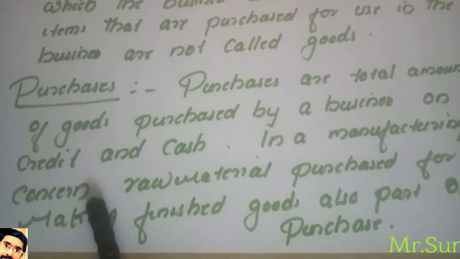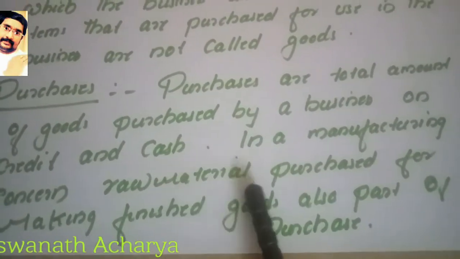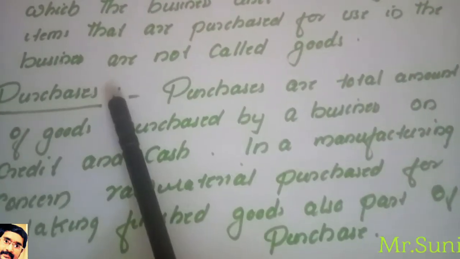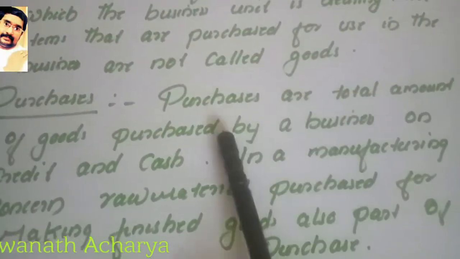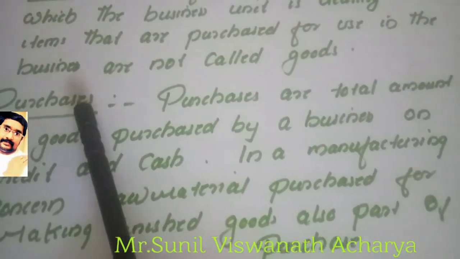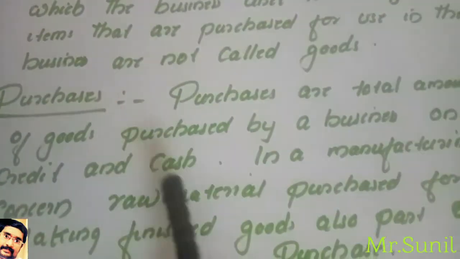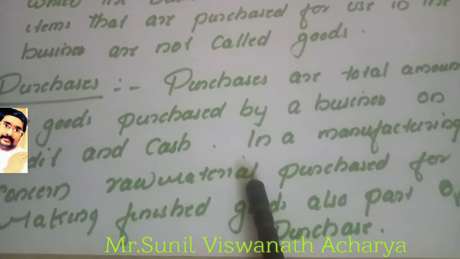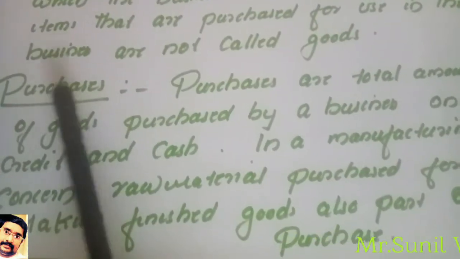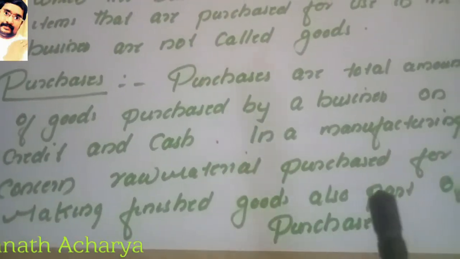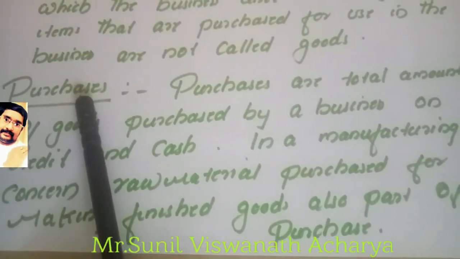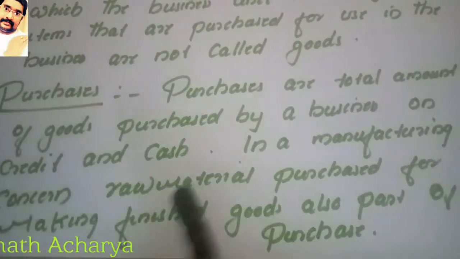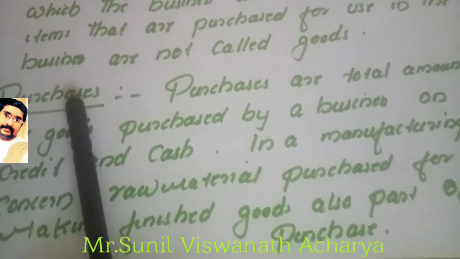In a manufacturing business, raw material purchased for making finished goods is also part of purchases. If it is a trading business, the purchase of the final product is the purchase. But in a manufacturing business, raw material is also part of the goods. So raw material, semi-finished goods and finished goods all come under purchase.